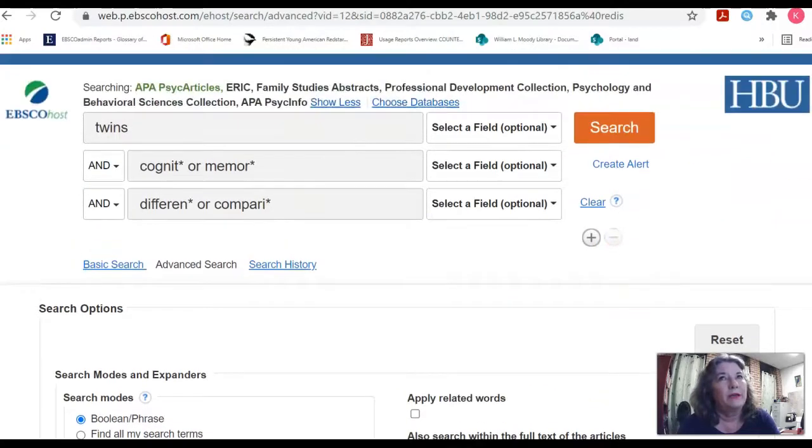We call it dumbing down the search. Actually, you're really not, but you get fewer choices within your fields, because some of the fields don't quite have the same code, so they have to have fewer fields there. All right, so let me go ahead and run the search and see what we get.